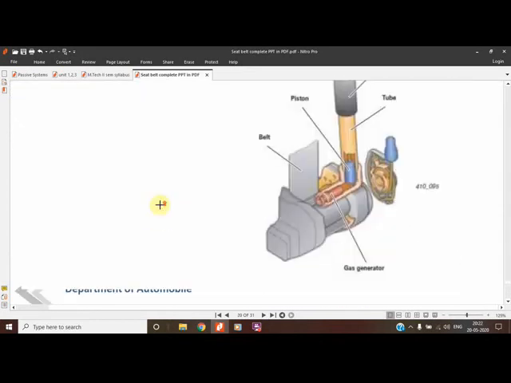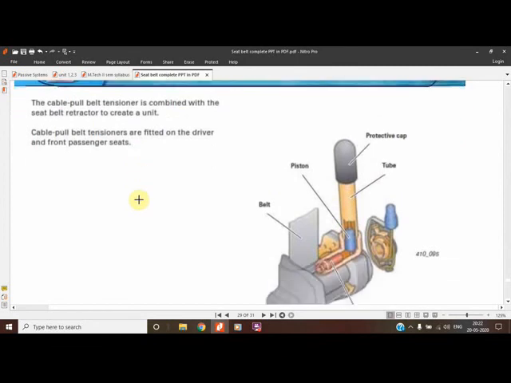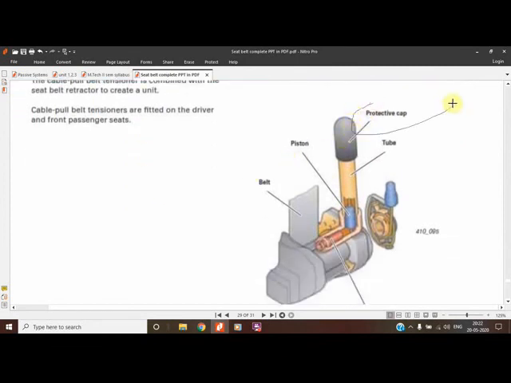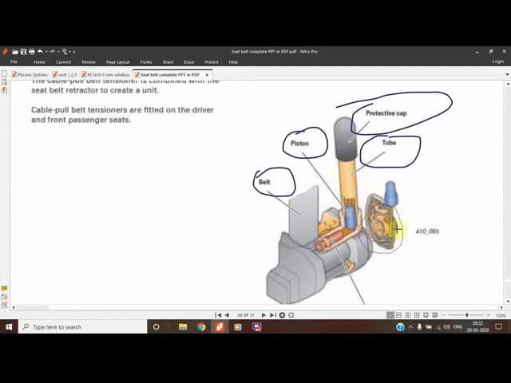So the complete theory is written over here, how this used to work. The parts are the protective cap, the tube in which gas is generated, the piston which is being shown over here, the belt which is to be retracted, and the cable which is wound on the friction disc which has to be rotated finally. The cable pull belt tensioners are fitted on the driver and passenger seat belt.